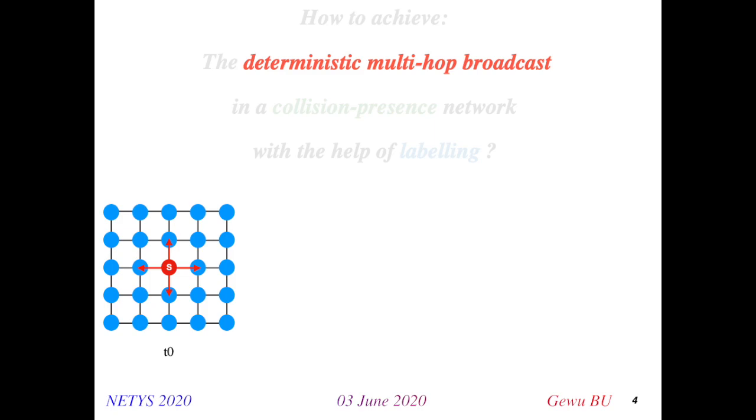topology. There's only one single source node, which is S, in the middle of the network. We're trying to send a message to all the other nodes in the network. But right now, because of the distance and the environment, it can only send the message to its neighbors.